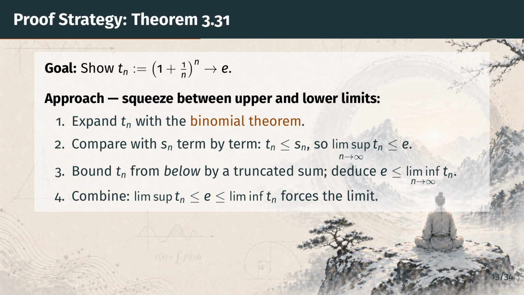Second, we compare it term by term with the partial sum s sub n of the series for E. This gives t sub n at most s sub n, which pushes the upper limit of t sub n below E. Third, we bound t sub n from below by keeping only finitely many terms. This pushes the lower limit of t sub n above E. Finally, since the upper limit is at most E, and the lower limit is at least E, the sequence must converge to E. Let's begin.